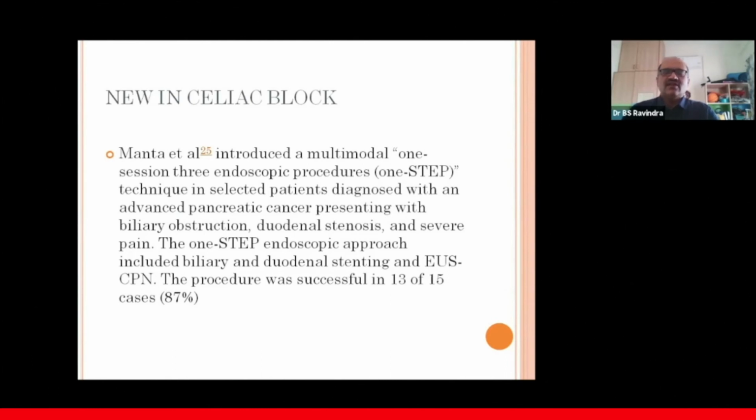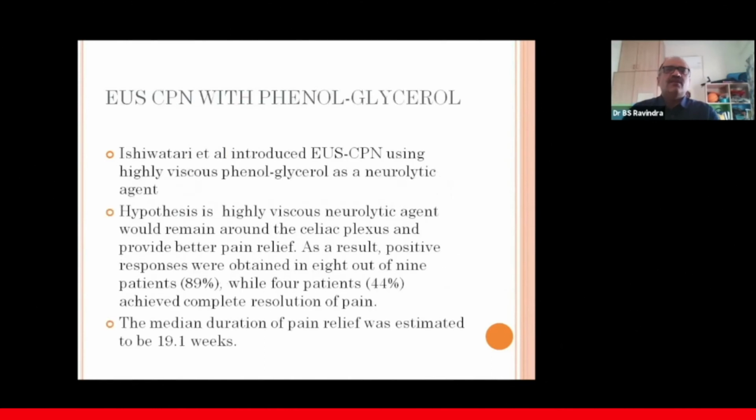I think that's the one-step method which can be done so that the patient is benefited. And then the new thing is instead of using alcohol, we can use phenol and glycerol. The postulated hypothesis is it stays longer, and then the pain relief is much better, and the median duration of pain relief was almost 19 weeks. That is phenol and glycerol.